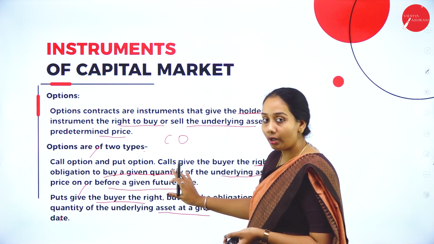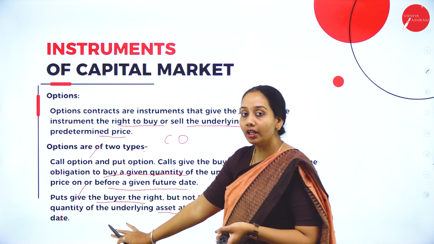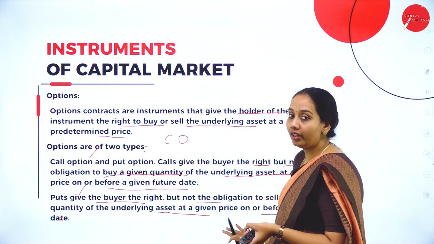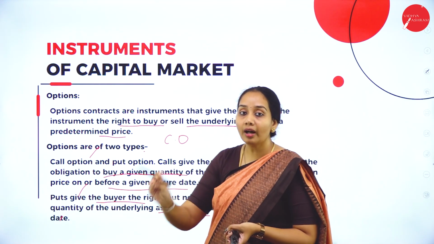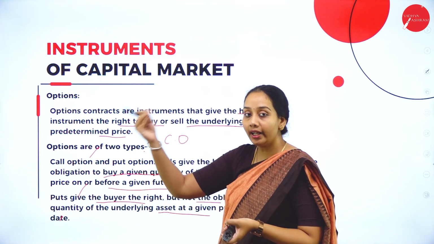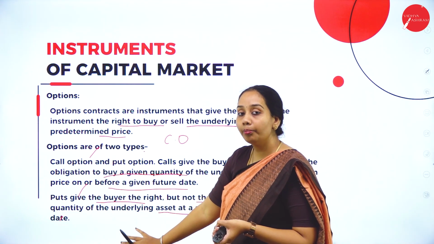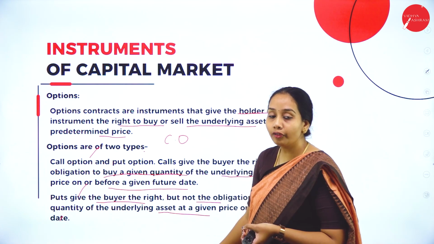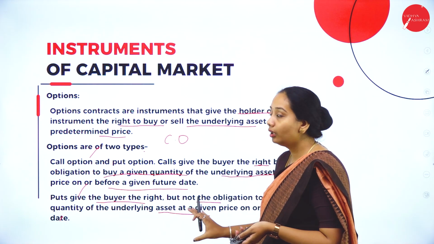That is call option. This is the put option. Here the buyer has the right but not compulsorily to sell the underlying asset to another person regarding the price, time and date of the contract. So this is about the options.